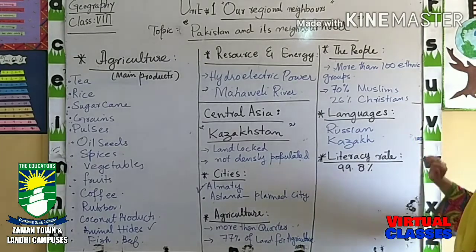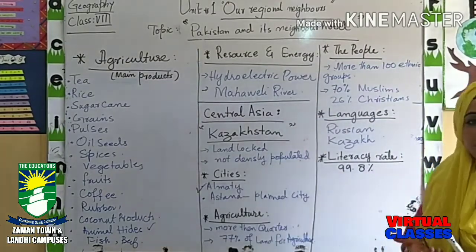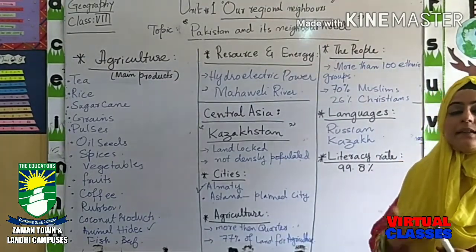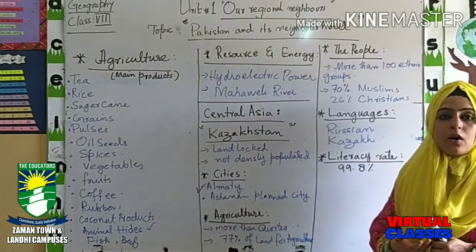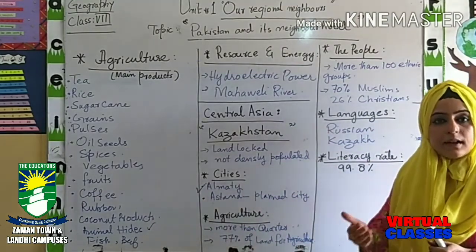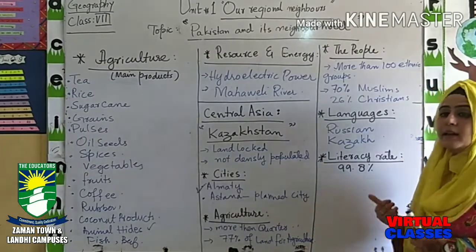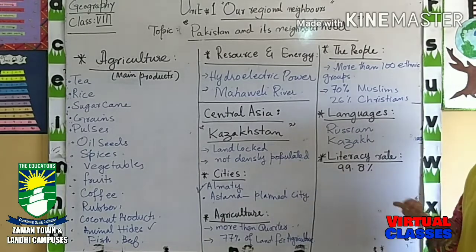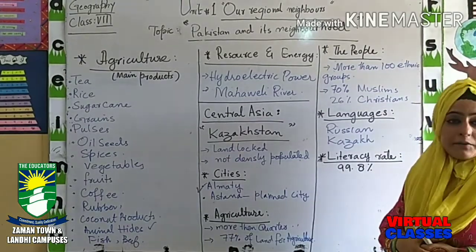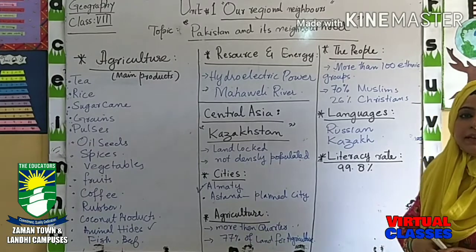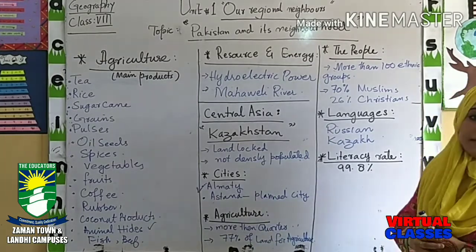Clear? Now literacy rate. As I have defined earlier, literacy rate means how many people can read and write in any country. So the literacy rate is very high here. 99.8% out of 100% are literate there. So it's a very good thing that 99.8% can read and can write.